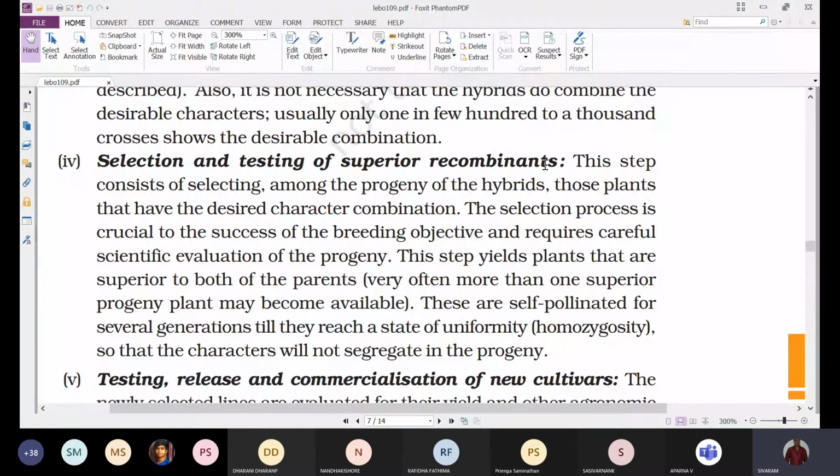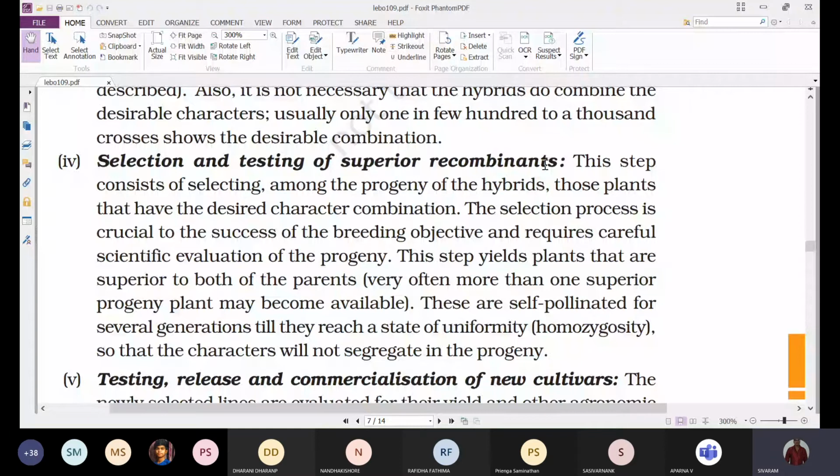So what the farmer will do, sometimes, he will buy the hybrid seeds from the market one time, and if the yield is good, he will collect the same seeds and use them for the next generation, for obtaining the next crop next season. So that scientific evaluation of the progeny has to be done.